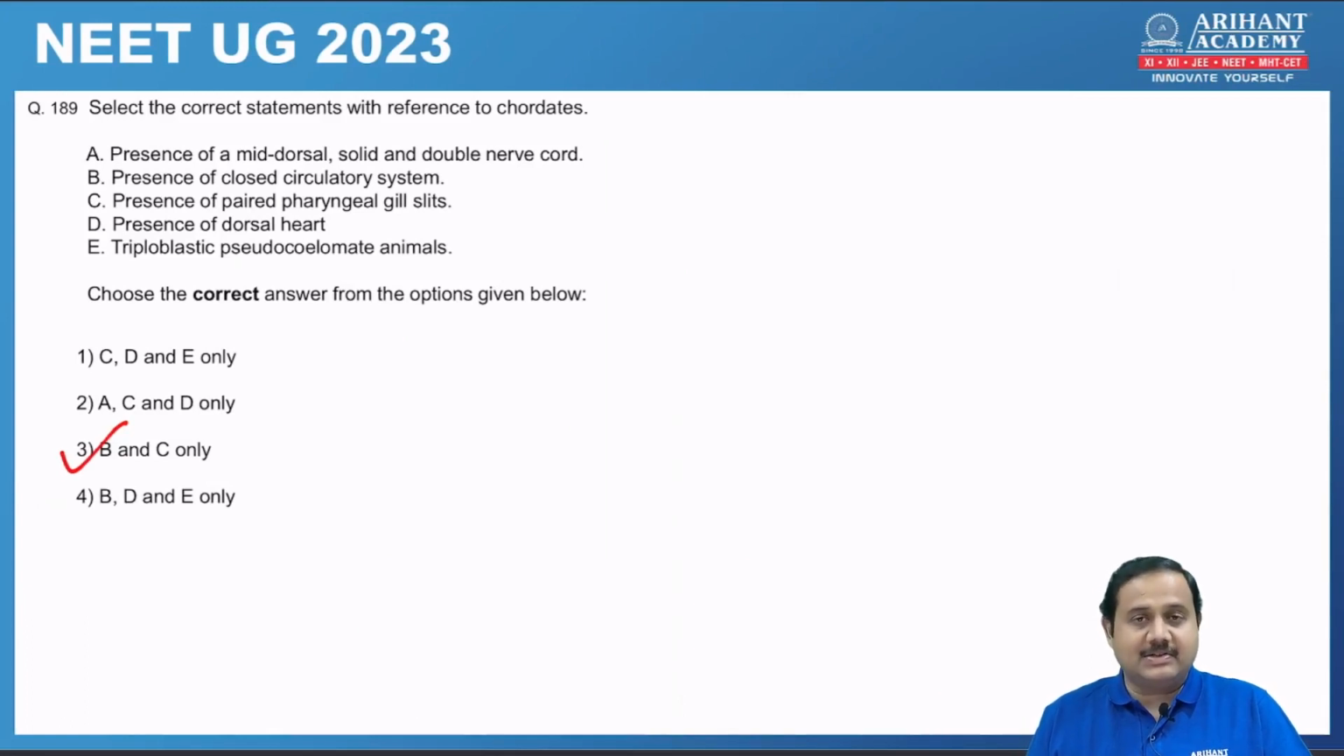Again, answer 3, that is B and C only. Presence of mid-dorsal, solid and double nerve cord. So our nerve cord is hollow and it's not double, it's single. So this is wrong. Presence of closed circulatory system, correct. Presence of paired pharyngeal gill slit, that is also correct. Presence of dorsal heart is wrong. We have ventral heart. And triploblastic pseudocoelomate is wrong because we are coelomate animal, eucoelomate. So the correct answer, statement is only B and C, that means option 3.